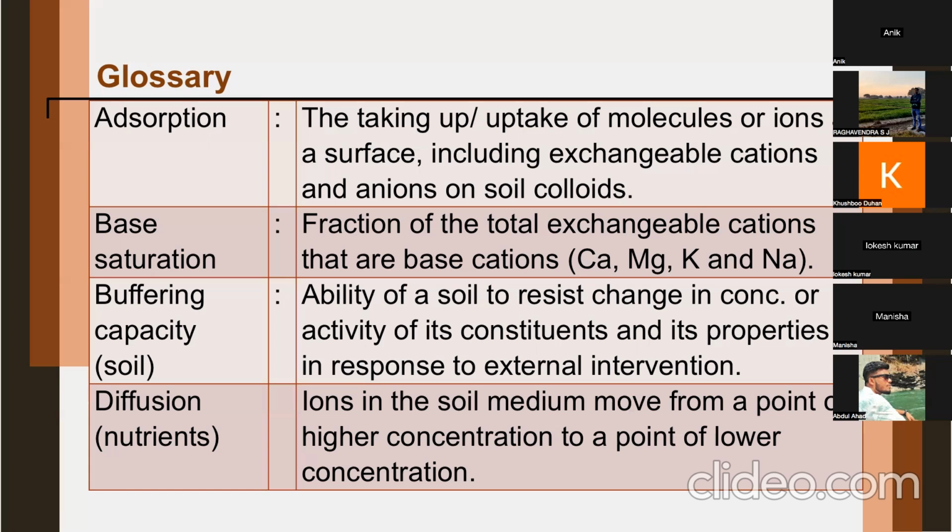One more thing is there, which is amphoteric. Soils are considered as amphoteric in nature. What do you know about amphoteric? A-M-P-H-O-T-E-R-I-C, amphoteric. Soils are amphoteric in nature.